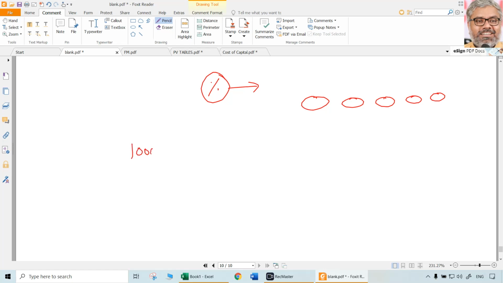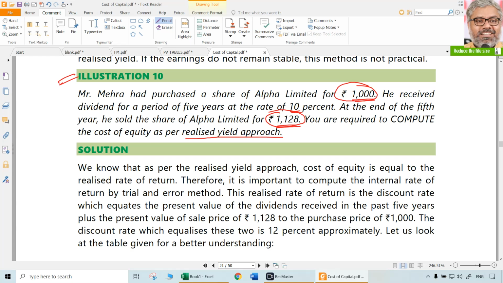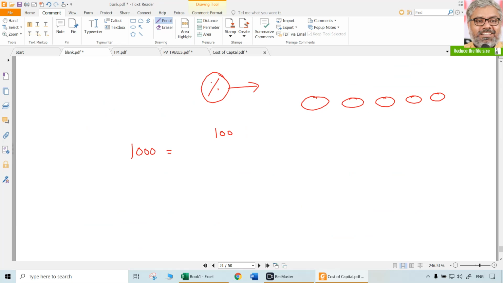So if you put this in a formula type of situation, 1000 is the amount that he paid. D1 is 100 as given in the question. 10% on face value. Always face value is the amount on which we have to calculate dividend, and interest also for that matter. So 100 divided by 1 plus KE.